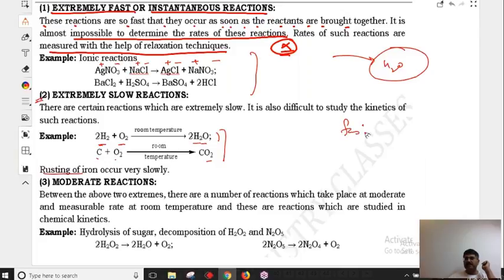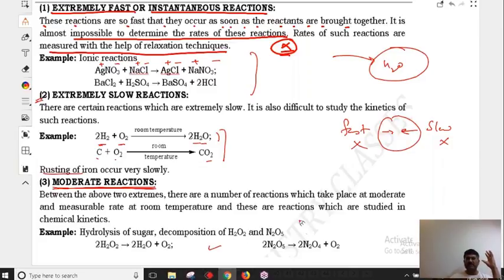So very fast reactions are gone. Very slow reactions are gone. We will be discussing how we can increase their rate. This is also going to be discussed in this chapter. Then we are going to discuss the moderate reactions. What are moderate reactions? Those which happen in between these two extremes, right? Those reactions we are going to measure in this chapter.